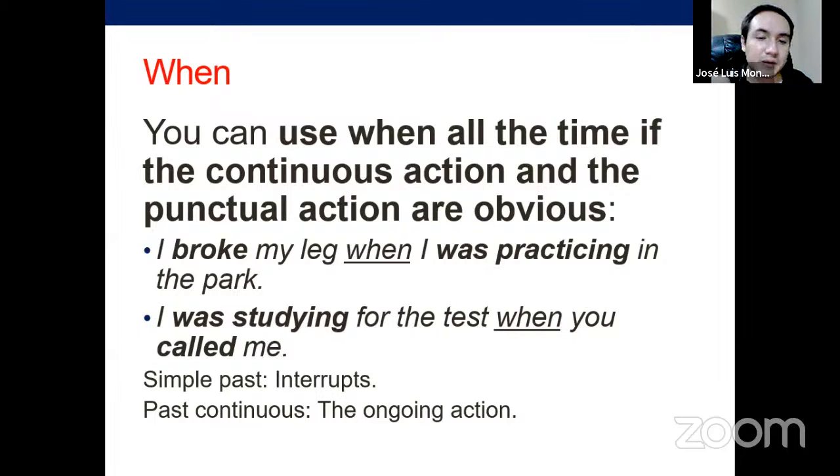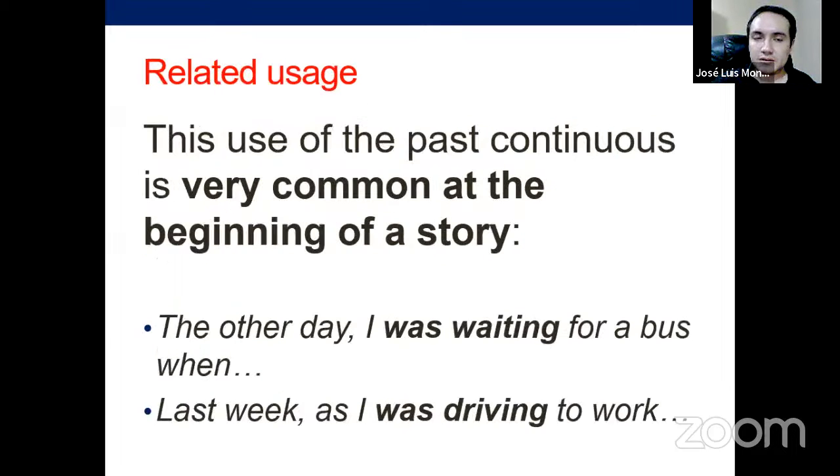All right, the simple past is the interrupter, the following action, and the past continuous is just the ongoing action. That's going to happen anytime those two elements are combined and they are together. And again, the order can change, of course, as we were able to see, but the idea remains the same.